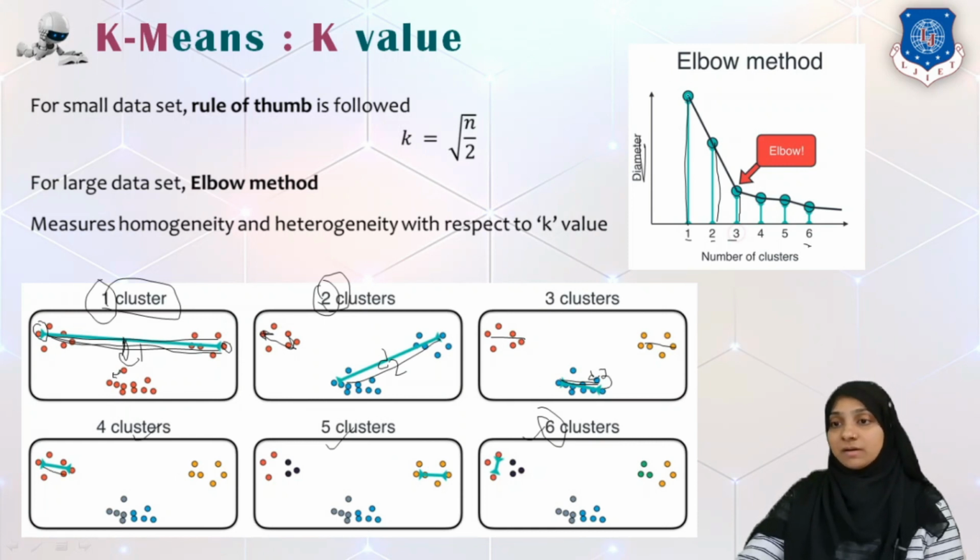Now we will make a line graph representing this diagram. So this point at K equal to 3, or number of clusters equal to 3, is an elbow point from where we are taking the turn.